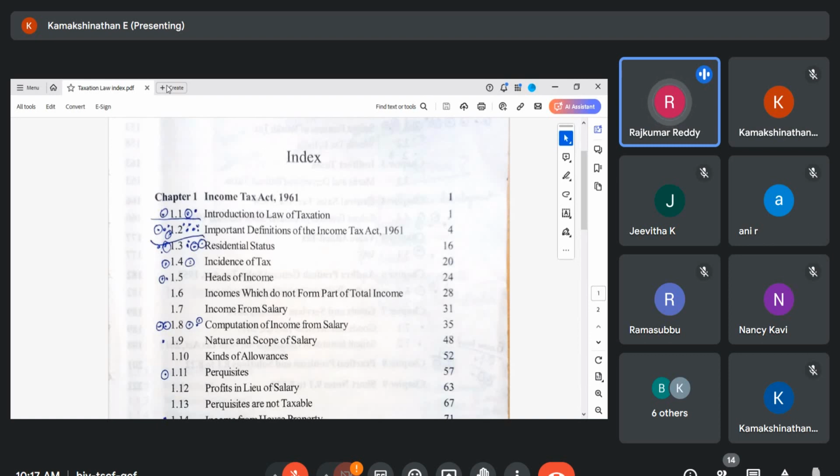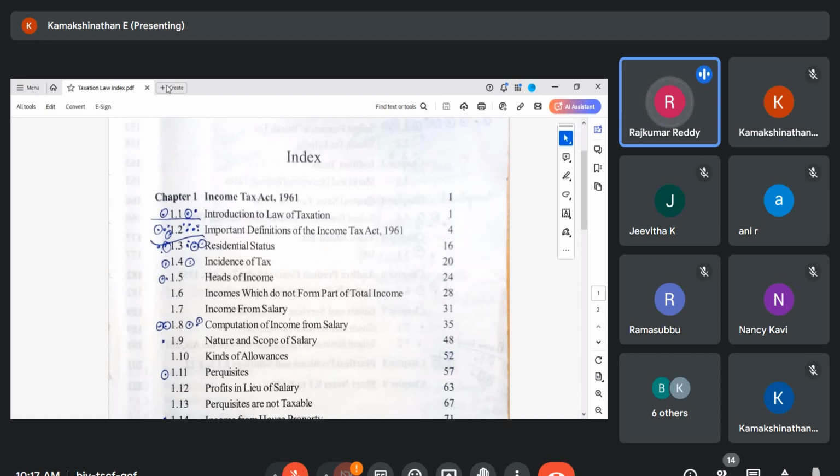Then next is the assessment year. When tax is payable, immediately the moment we earn the income, whether we are liable to pay the income tax? No. It will take a time. Entire cumulative period of 12 months is taken as an assessment year. So if we take April to March, April 2024 to March 2025, this 12 months period is called the assessment year.